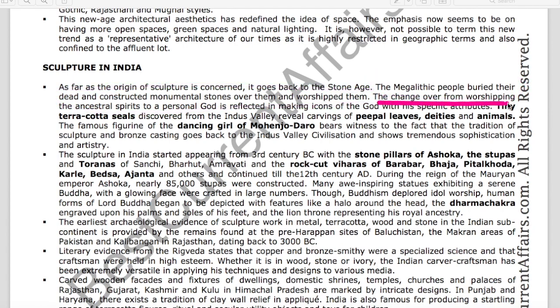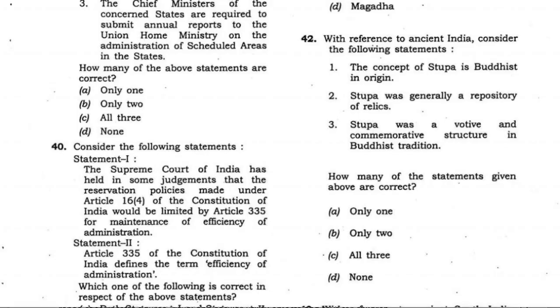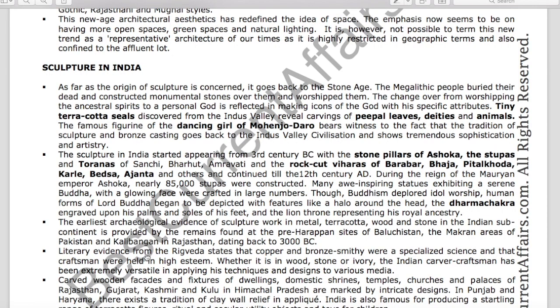The change over from worshipping the ancestral spirit to the personal god is reflected in making icons of the god with specific attributes. Later, sculpture in India started appearing from the 3rd century with some stone pillars of Ashoka and the stupas. So the concept of stupa was already there during the Stone Age. So the first fact, that the concept of stupa is Buddhist in origin, is wrong. Now take the second statement, that stupa was generally a repository of relics. This statement is correct.